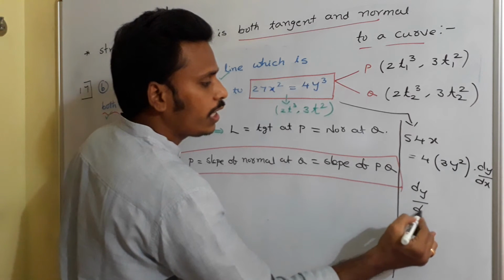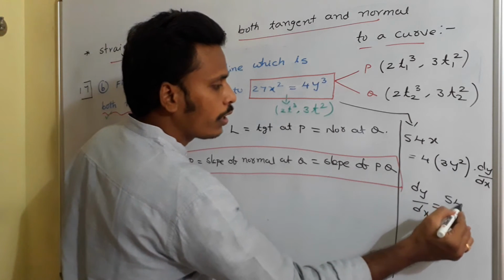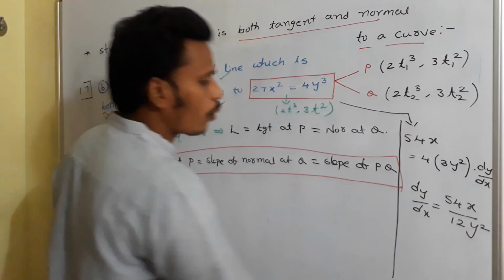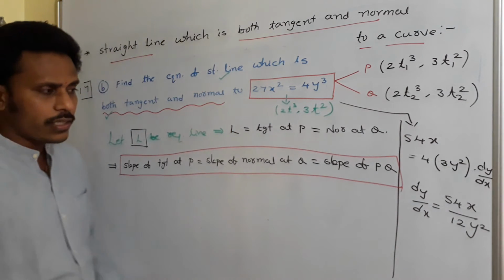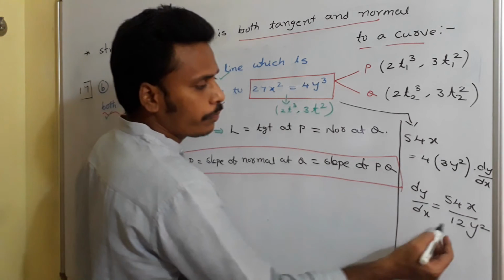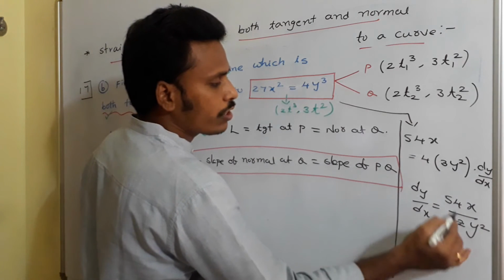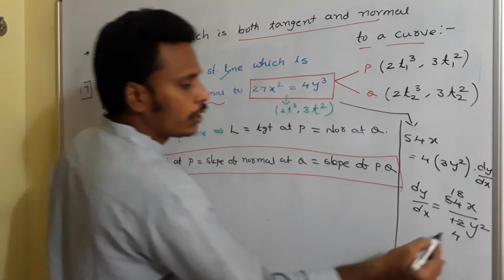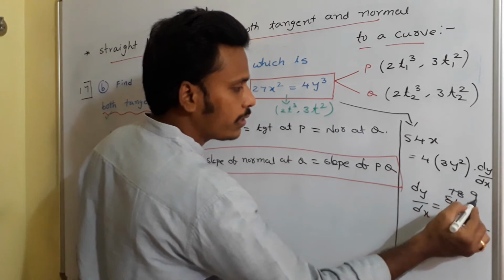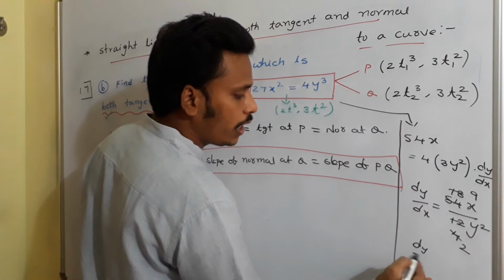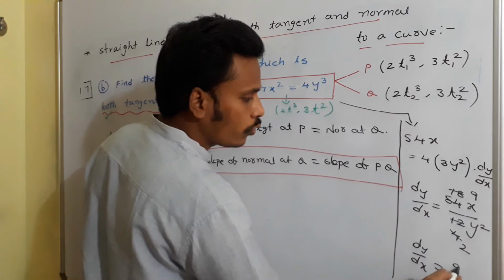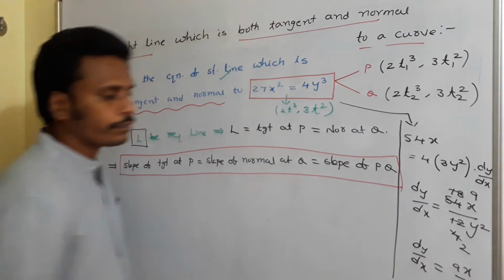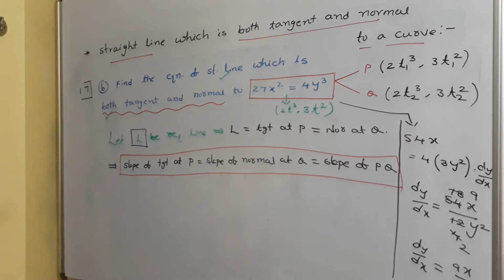From there, dy/dx equals 54x divided by 12y². Try to cancel out if there is a possibility. 3 4s are 12, 3 18s are 54, then 2 2s, 2 9s. So finally, dy/dx equals 9x divided by 2y². That is dy/dx.